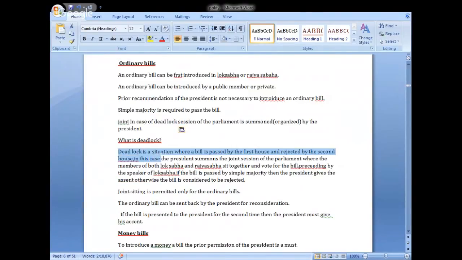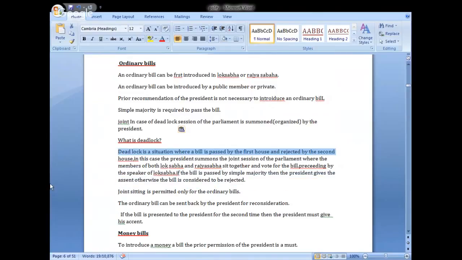Deadlock is a situation where a bill is passed first by the House and rejected by the second House. In this case, the President summons the joint session of the Parliament, where the members of the Lok Sabha and Rajya Sabha sit together and vote for the bill, presided over by the Speaker of the Lok Sabha. If the bill is passed by simple majority, then the President gives the assent. Otherwise, the bill is considered to be rejected.